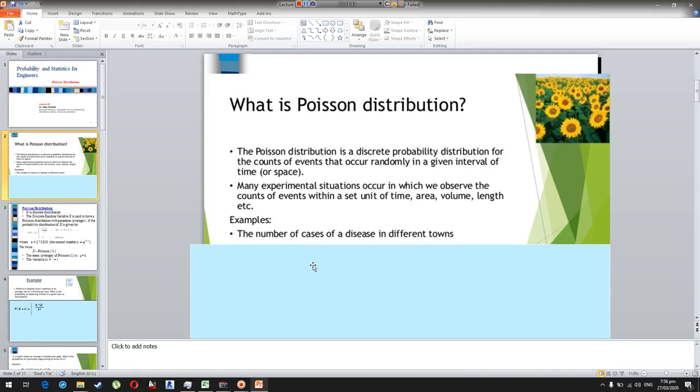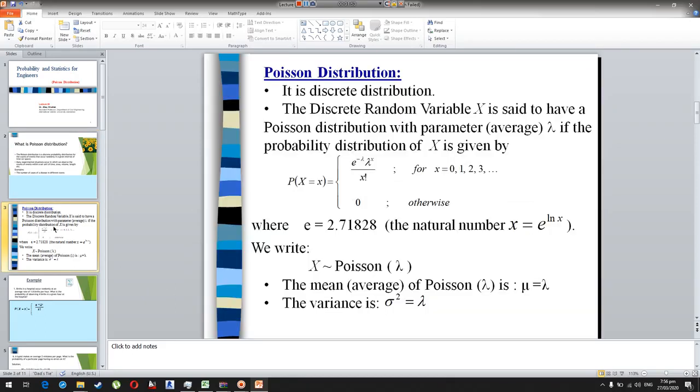And as I said, the number of cars, people, students, or cases of disease are related to discrete data. Poisson distribution is a discrete distribution. The discrete random variable x may be 0, 1, 2, 3. It will not be 0.5, 1.5, 2.5.